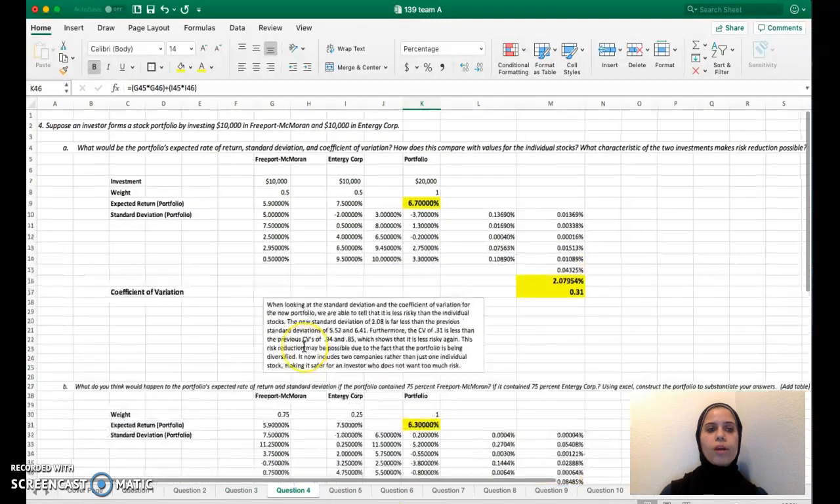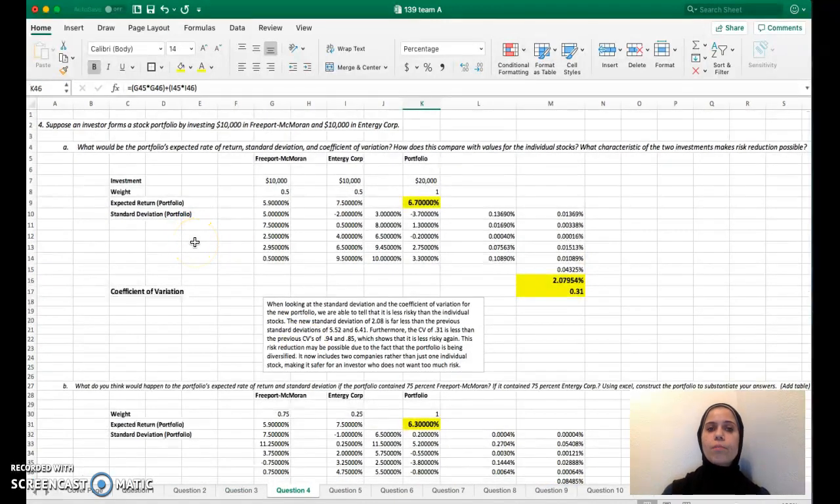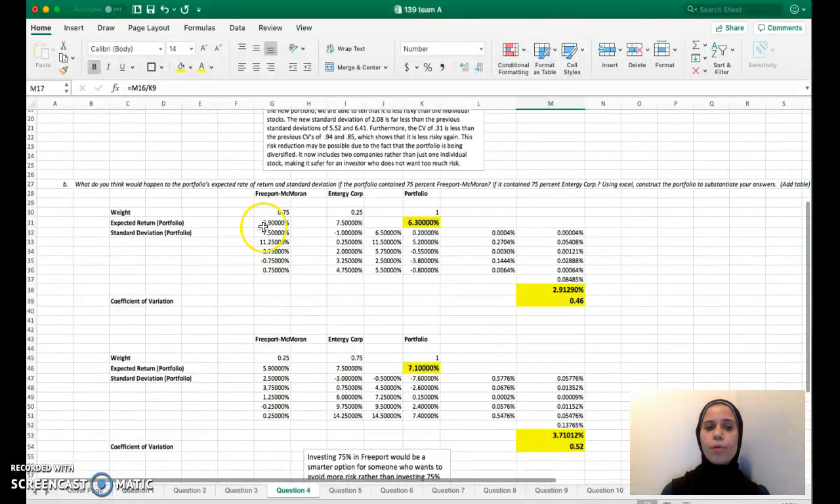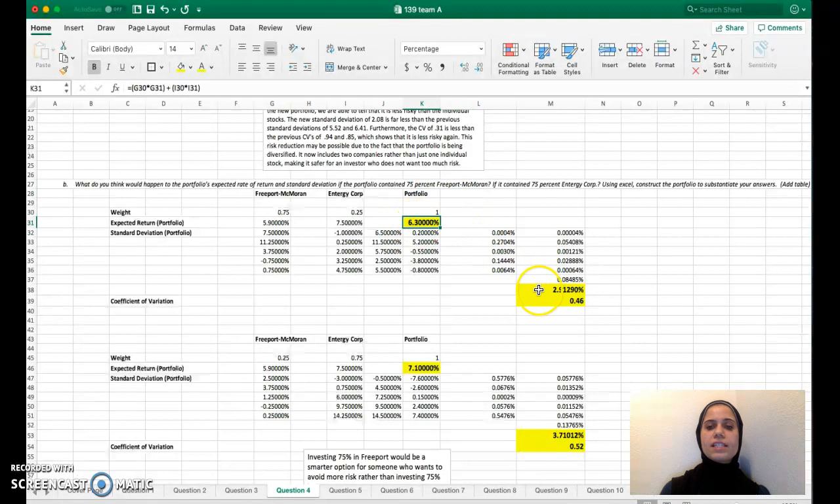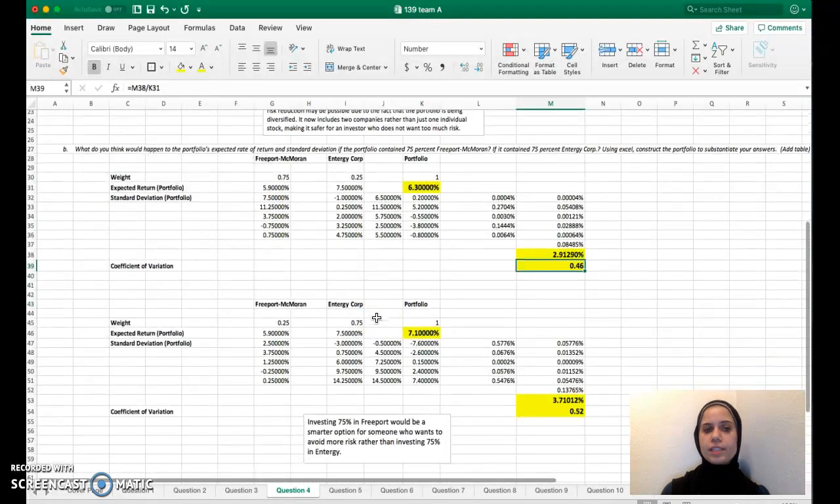On number 4, we are asked what would happen if an investor put $10,000 into Freeport and $10,000 into Entergy. According to my calculations, the expected return for this portfolio would be 6.7%, standard deviation would be 2.08%, and the coefficient of variation would be 0.31. But if someone were to put 75% in Freeport, 25% in Entergy, the expected return would be 6.3%, the standard deviation would be 2.91, and the CV would be 0.46. Now doing the opposite and putting 25% into Freeport, 75% in Entergy would give us the highest expected return at 7.1%.